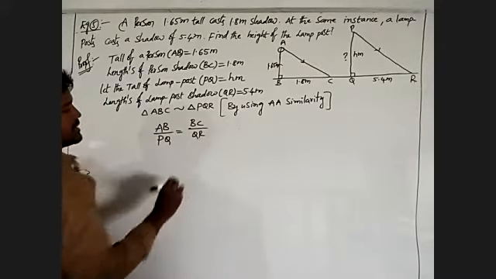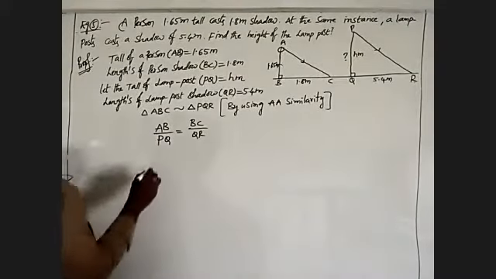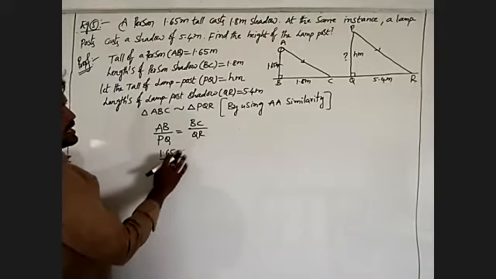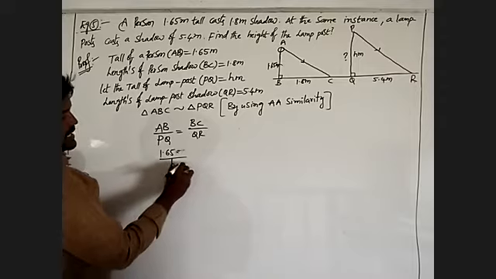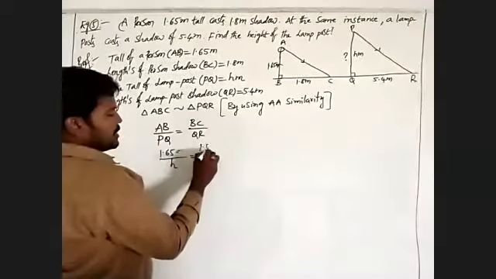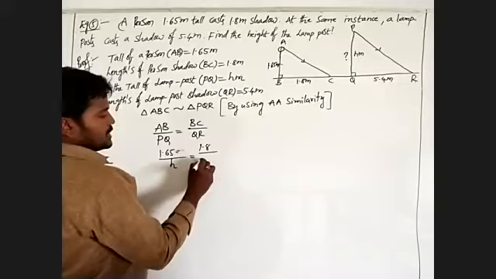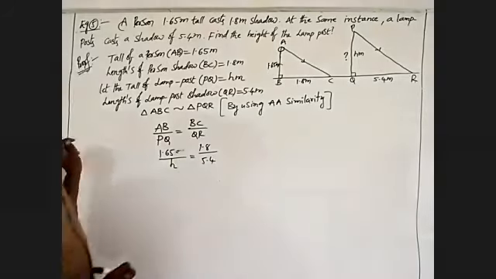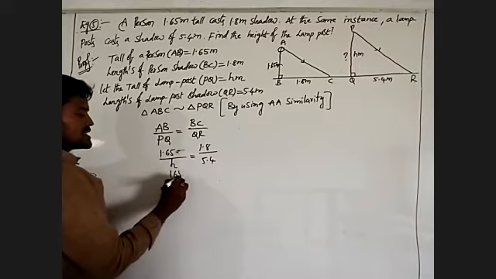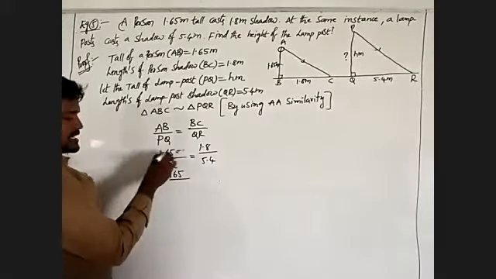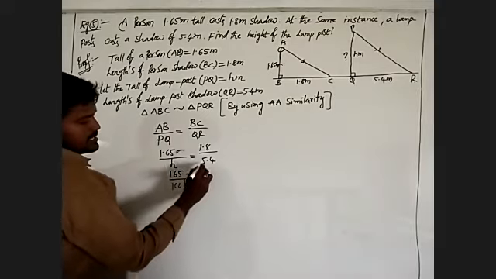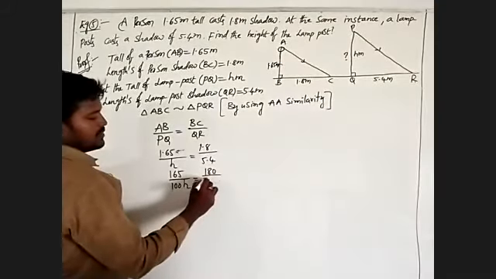The length of AB is 1.65 meters, the length of PQ is x, the length of BC is 1.8, and QR is 5.4. Removing decimals, this is written as 165 by 100x equals 180 by 540. The zeros cancel.